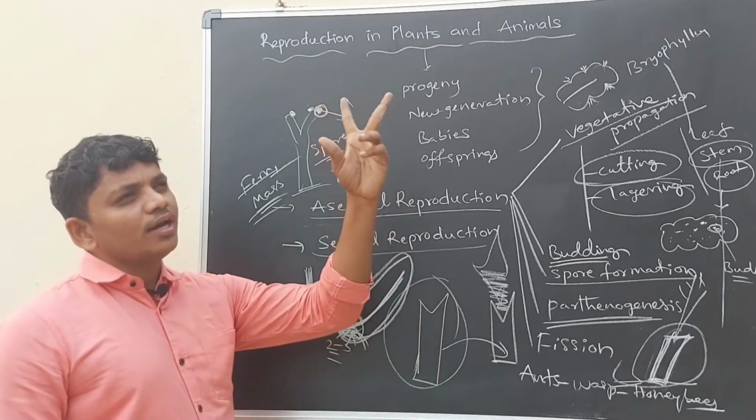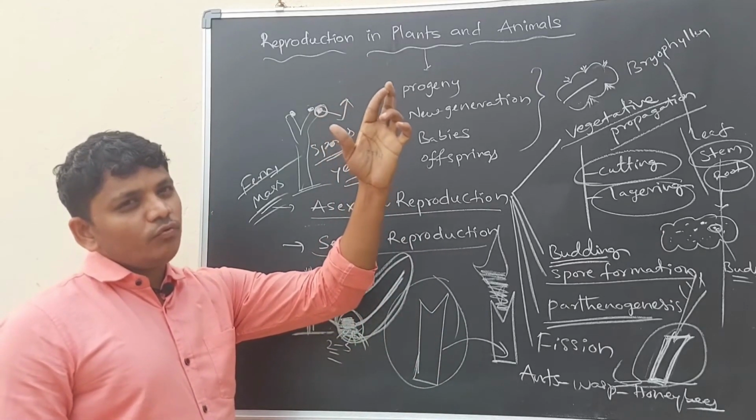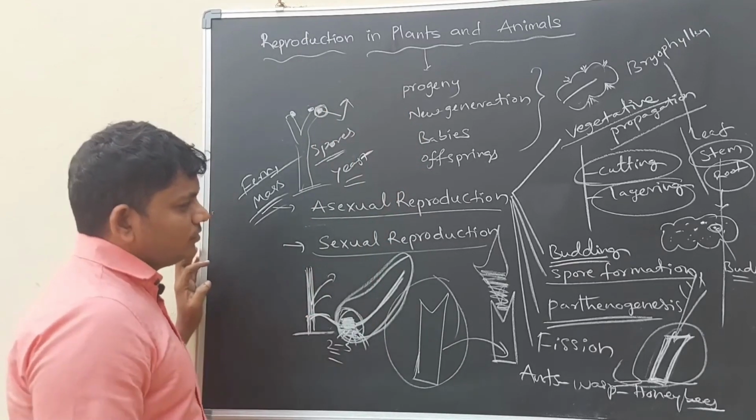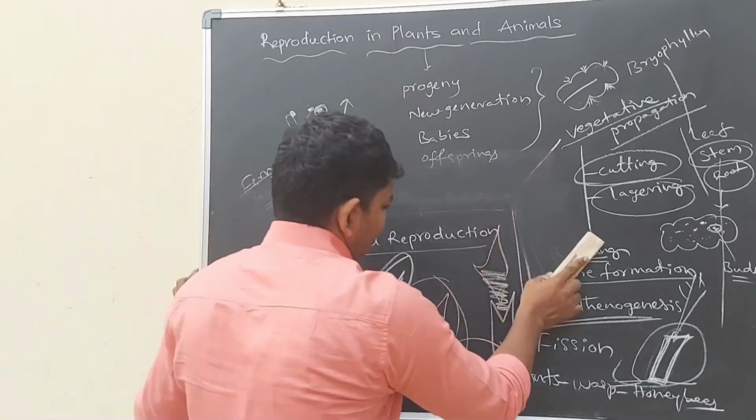There are no two organisms involved. There is no fertilization. So this is what is called asexual reproduction.